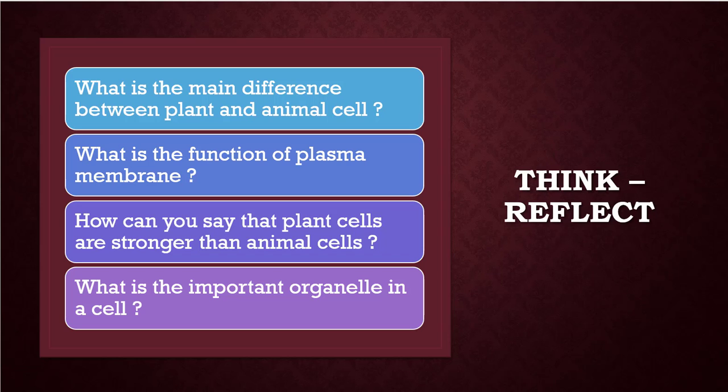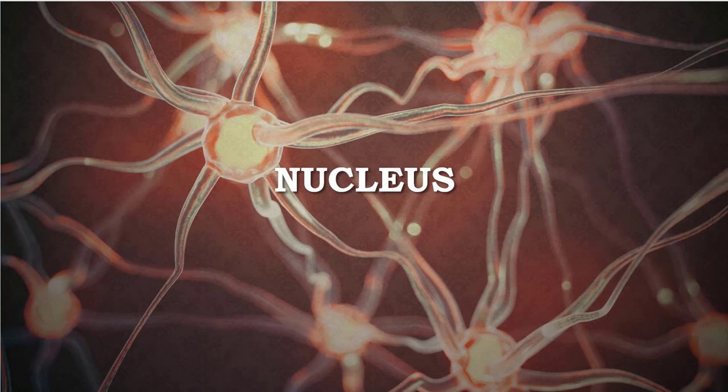Okay, children. Today we are going to learn about nucleus. Because of nucleus, we are having different types of characters which are unique to us only. Why? Nucleus has genetic material in it. Because of that genetic material, we show different specific characters of our own. Okay. Now, have you ever seen the nucleus present in animal cells?